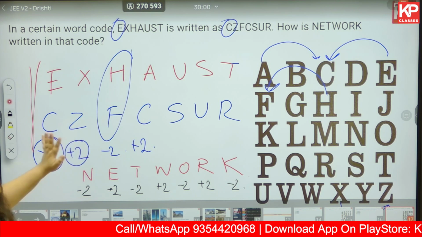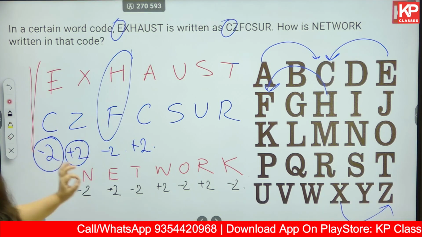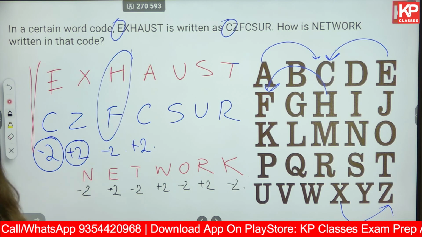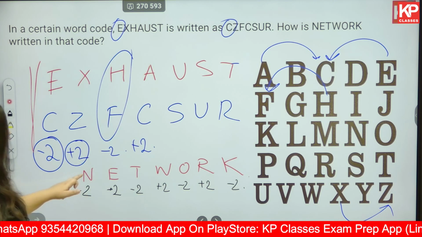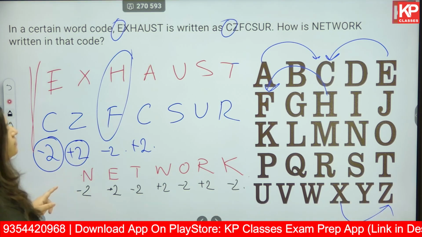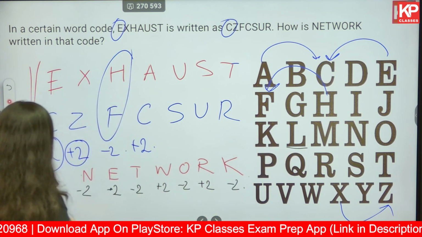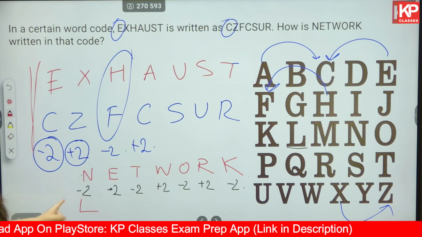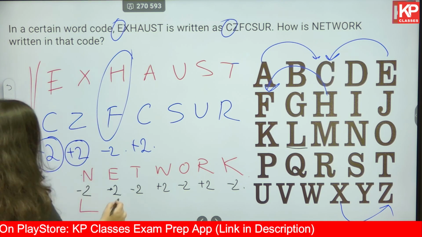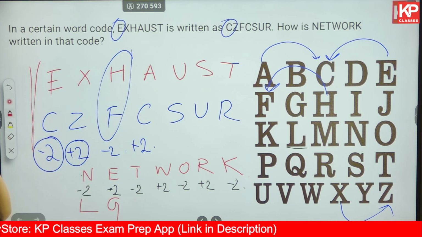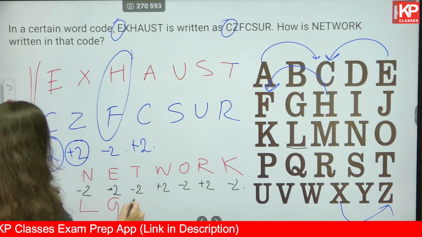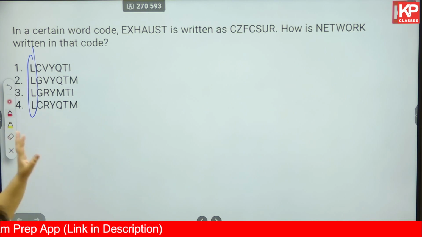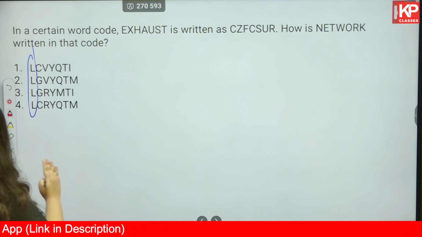Write this in the first step so that your solving becomes very easy and you avoid all the silly mistakes in this question. For N you have to go with -2, so it becomes L. For E you have to go +2, so F and then G. Next, for T you have to go -2, so R. L, G, R. Let's see if we are getting any answer with only this much.